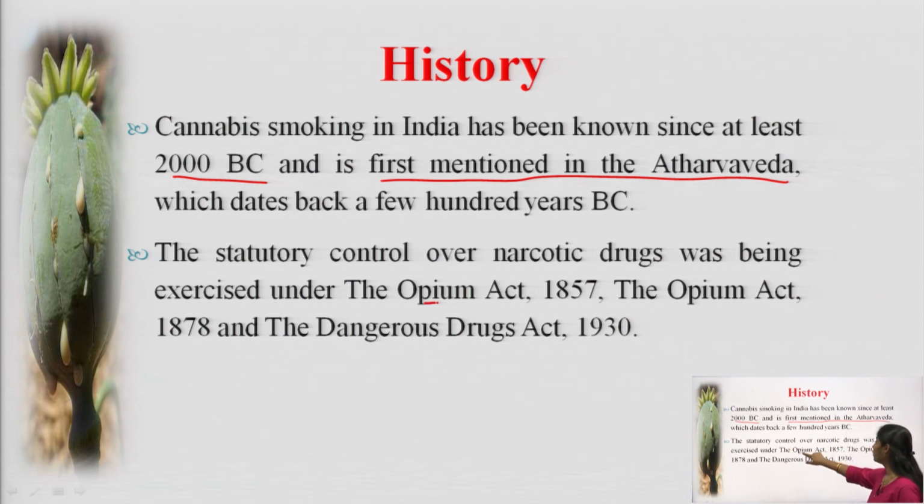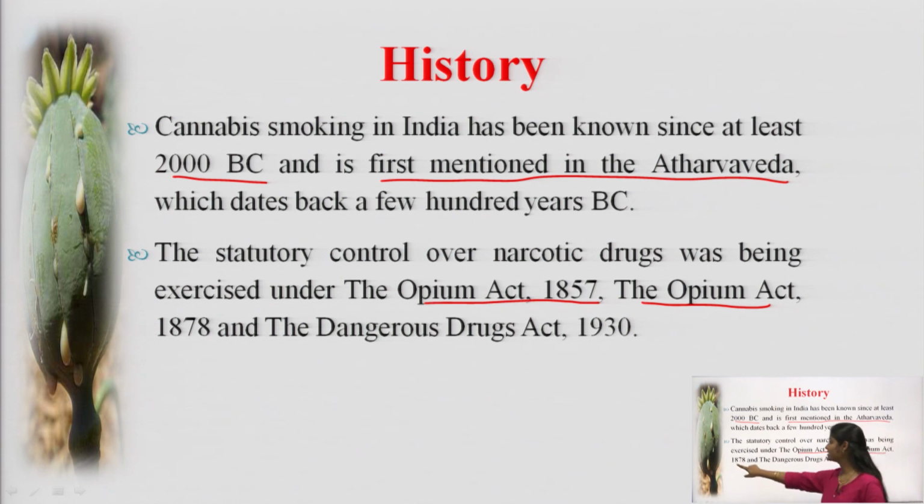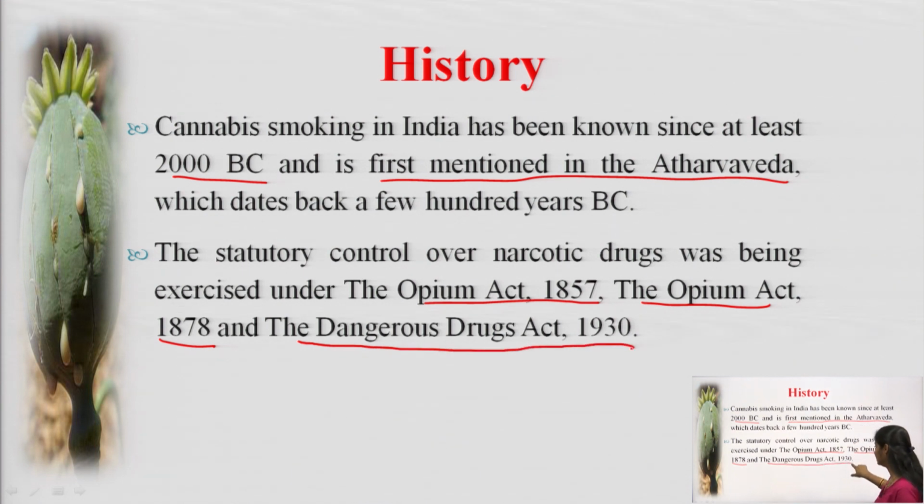The Opium Act 1857, the Opium Act 1878, that was the latest version of the act, and the third one is the Dangerous Drugs Act 1930. These were the 3 acts which were controlling narcotic and psychotropic substances before this act came in. There were some drawbacks in all these 3 acts which were overcome in the present act we are going through.